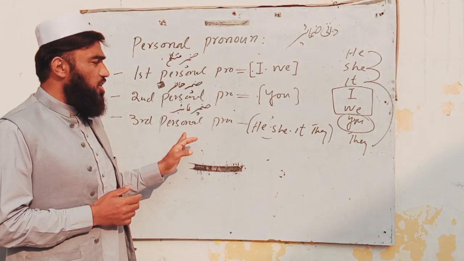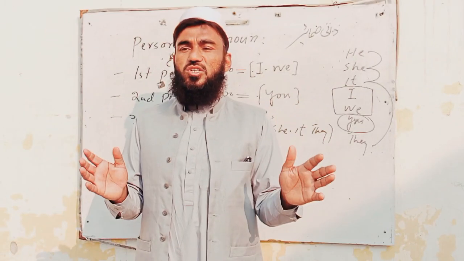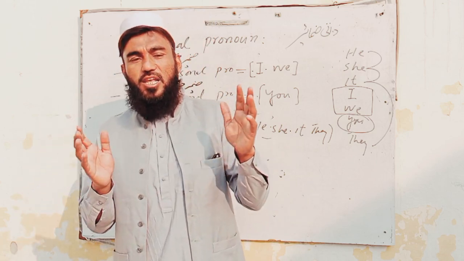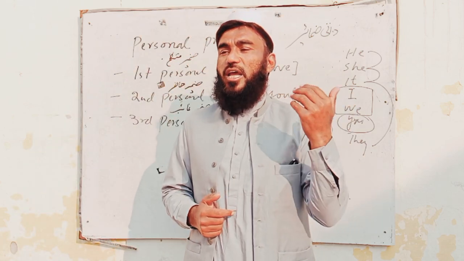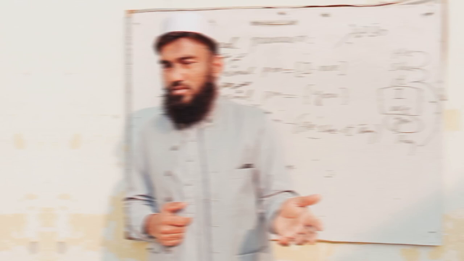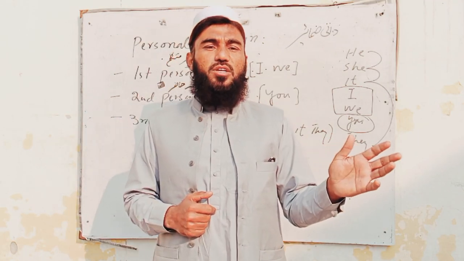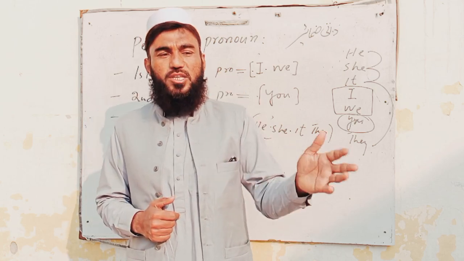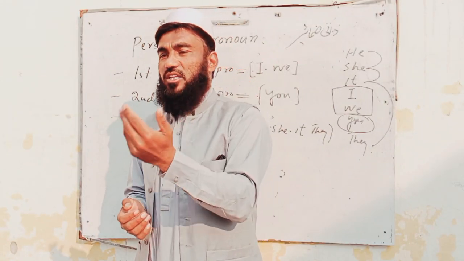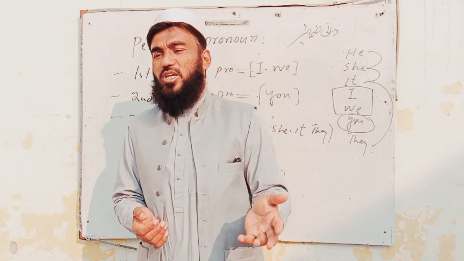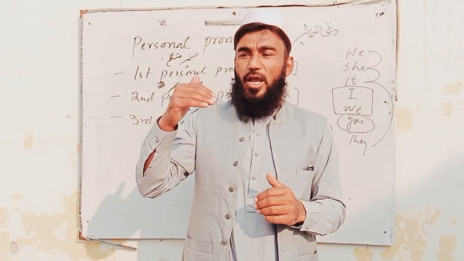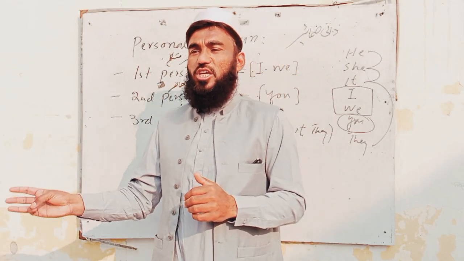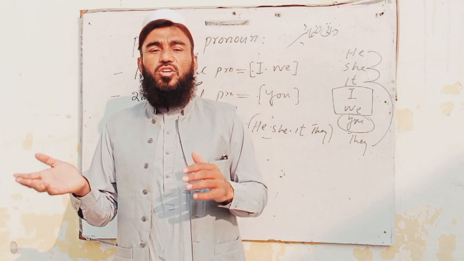And the third person, he, she, it, and they: these persons are not available, they are not present among the speaker and listener. They are not the speaker, they are not the listener. Therefore, they are absent. So the words which are used for absent people are he, she, it, and they. Therefore, these pronouns are called third person pronouns.